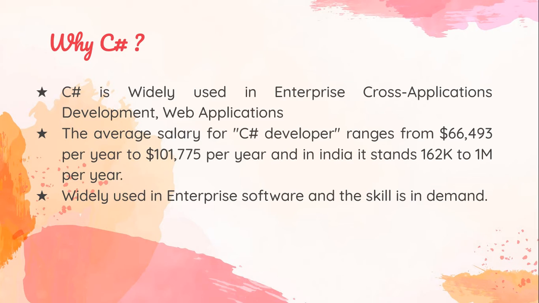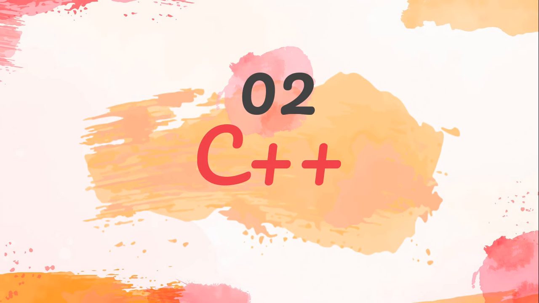The average C# developer's annual salary is 66,000 to 101,000 per year in the US. If we talk about India, it stands at 162,000 to 1 million per year. And third, it is widely used in enterprise software, and the skill is in demand. We all know that currently C# is in demand, so this is one reason for choosing C#. Now let's see C++.